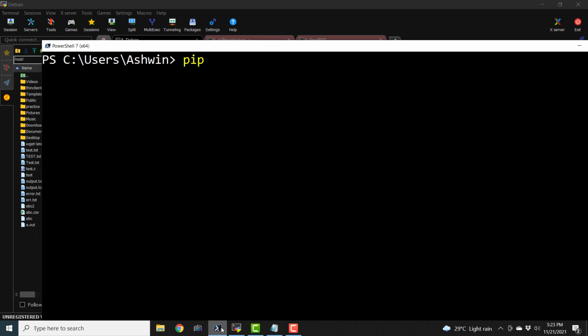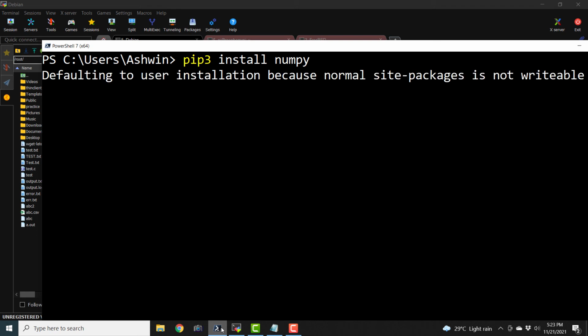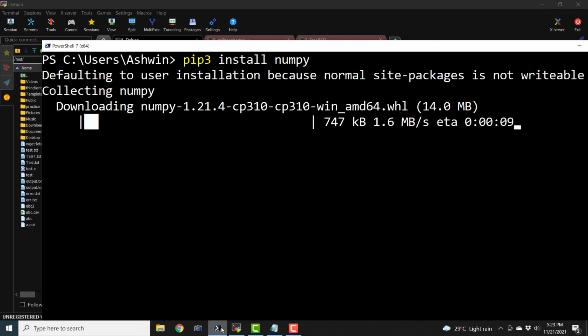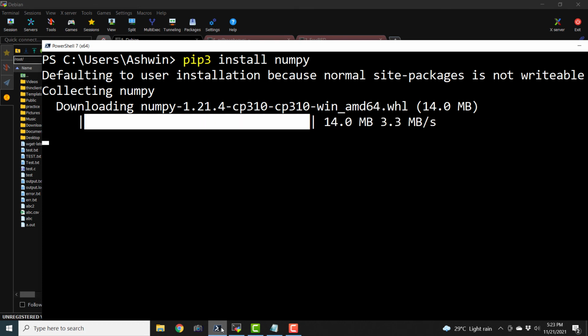Okay, now we can use this pip3 command in order to install the packages. So I can just type in and say pip3 install numpy. And it is going to go ahead and install this particular library numpy. So Python actually comes with a large set of libraries by itself. And there are a lot of organizations and individuals that develop a lot of modules or libraries or programming frameworks for Python.